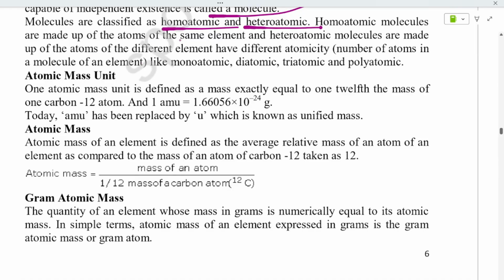Homoatomic means having the same element, and hetero means having different elements, and they have different atomicity also. Monoatomic, diatomic, triatomic, polyatomic. That is the number of atoms you take: one atom, two atoms, three atoms. Poly means containing more than 3 atoms. They are called polyatomic.